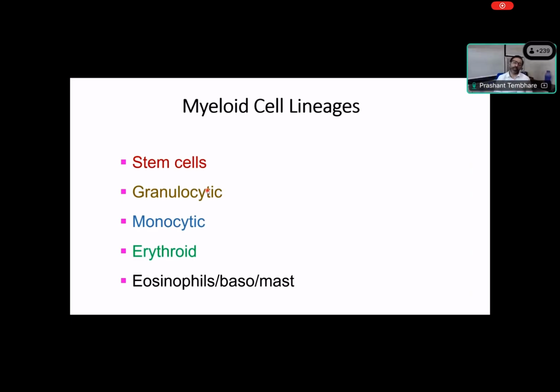What are the normal maturation patterns? How can the normal patterns be seen? When I say pattern, I mean how the antigen expression looks when we study them together. When you see more than one antigen at the same time, two or three antigens, and they move together in a synchronous fashion, they give rise to a particular pattern of antigen expression, and that pattern we study by using flow cytometry.